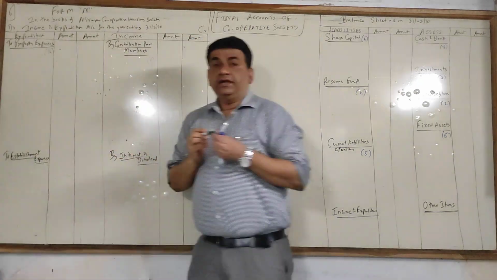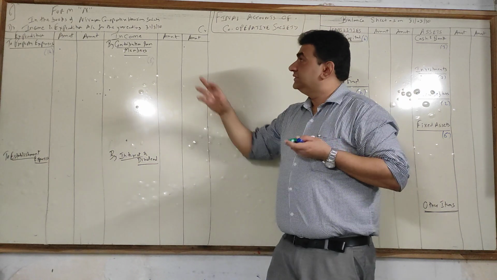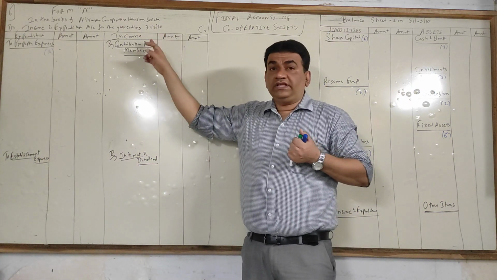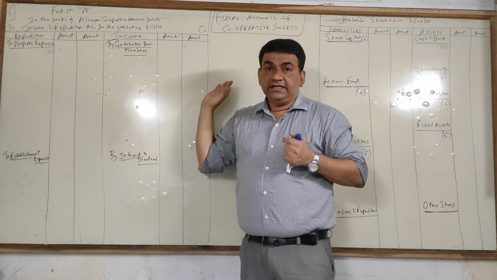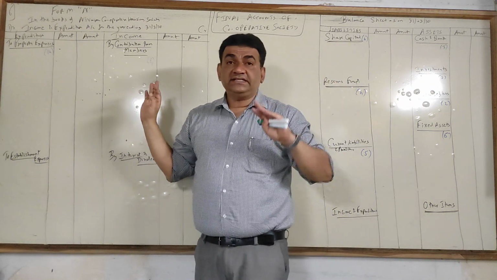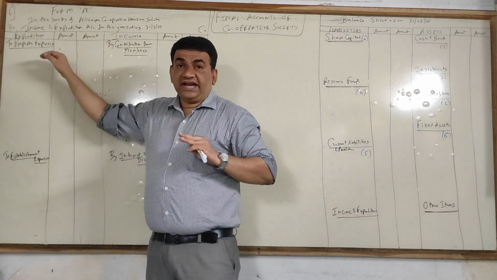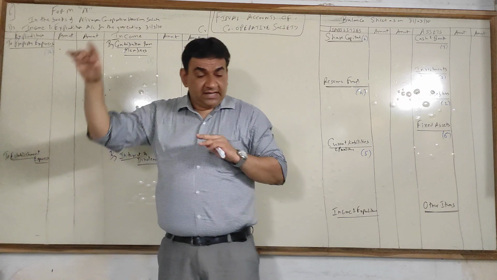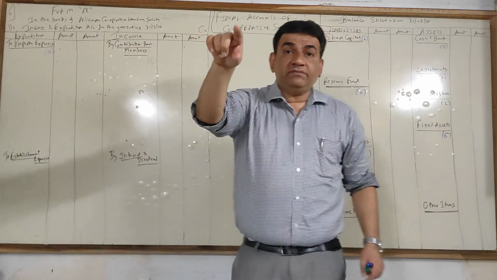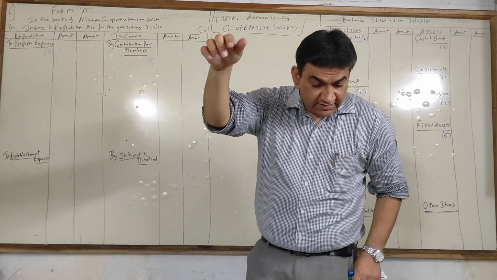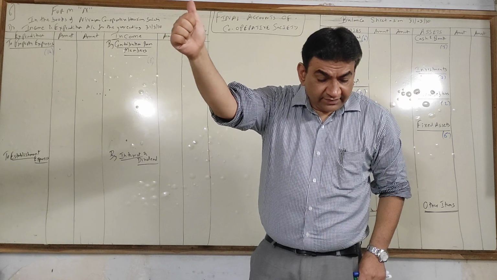In the books of Nivara Housing Society, income and expenditure account for the year ending 31st March 10. Now listen guys, I'll discuss the debit side. First head will be property expense. Now see, how many items are connected with property expense? Municipal tax. Understand this, sir.